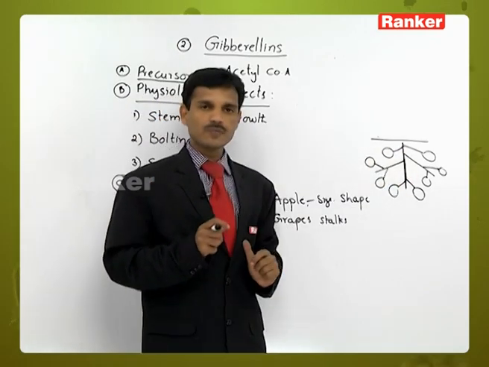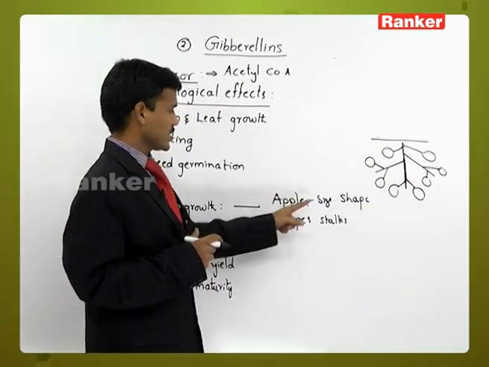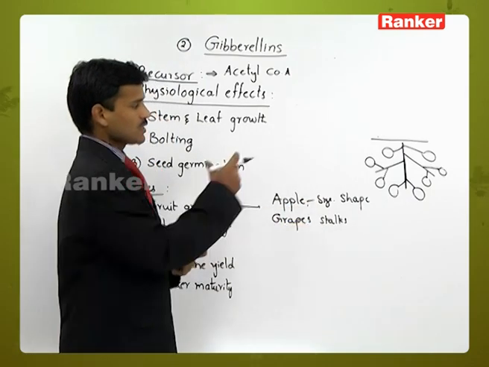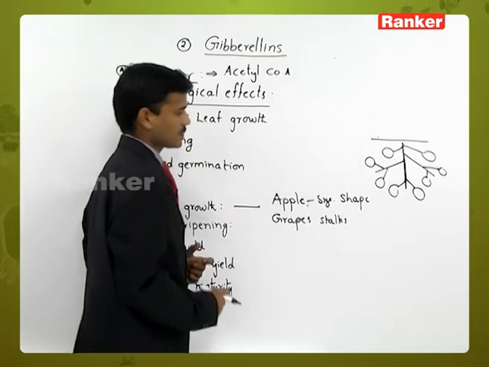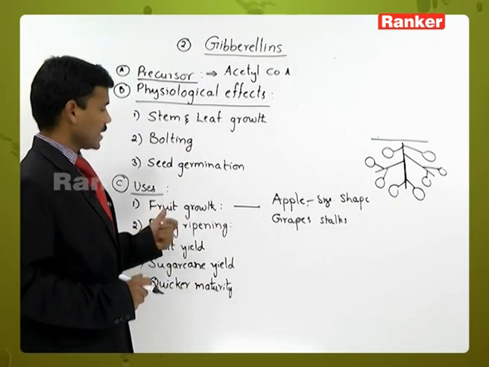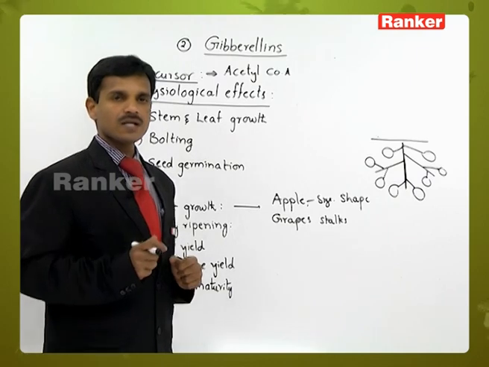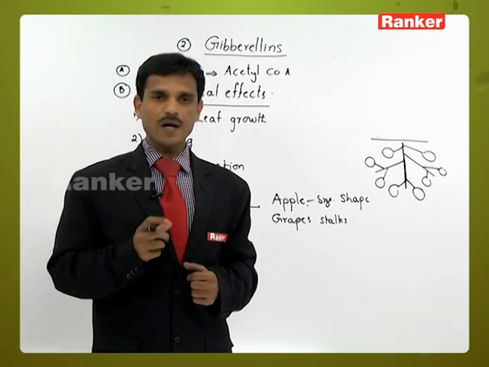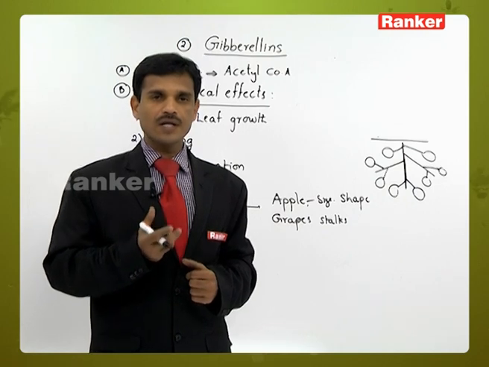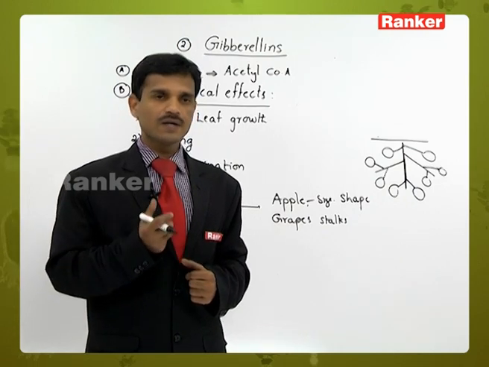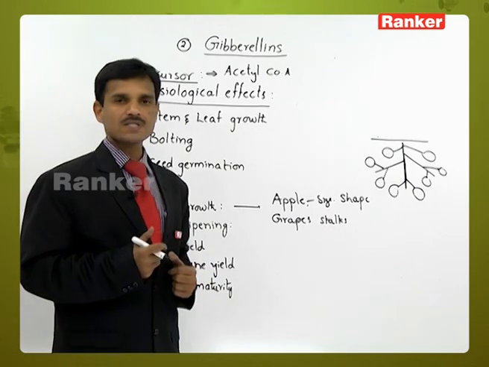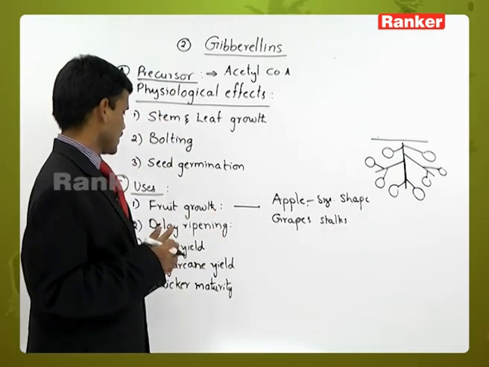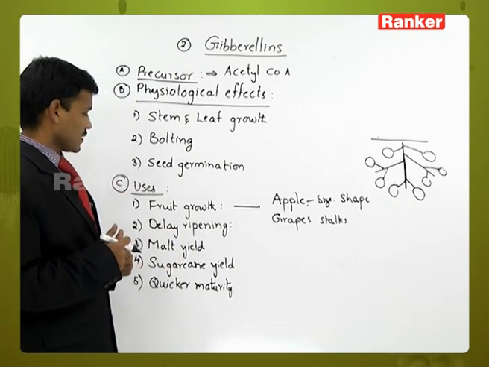So the gibberellins improve the fruit size and shape, and in grapes the stalk length also increases. Next, delayed ripening. Gibberellic acids delay the ripening process, senescence and abscission, that is, the aging process and the falling of leaves and flowers. This delaying of ripening is also one effect of gibberellin.